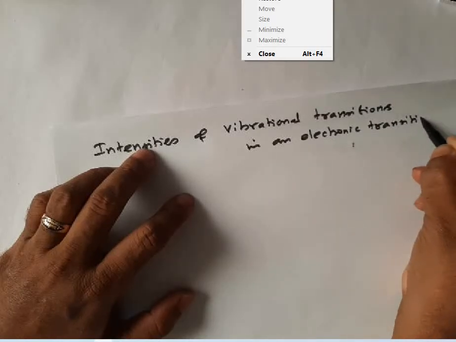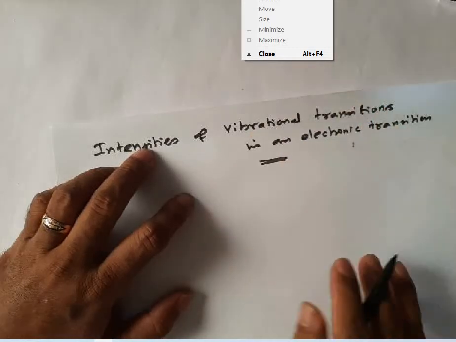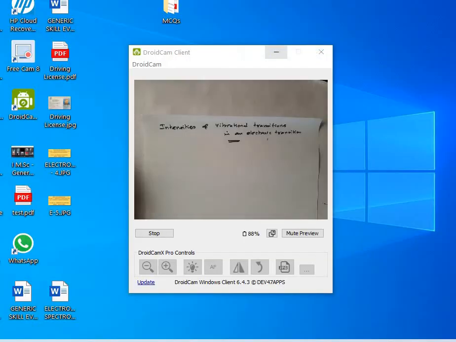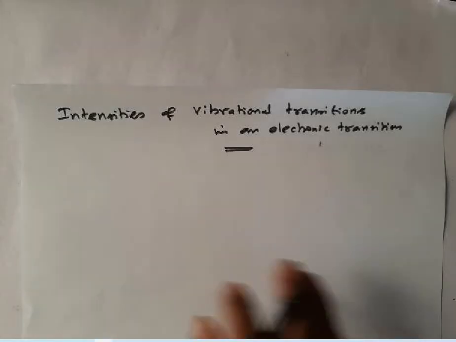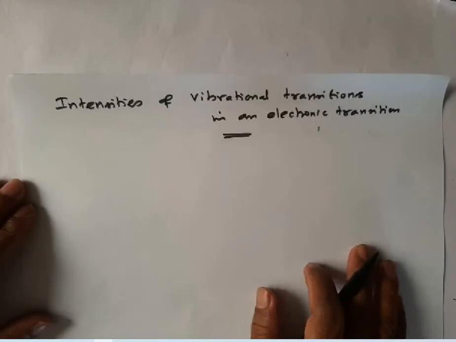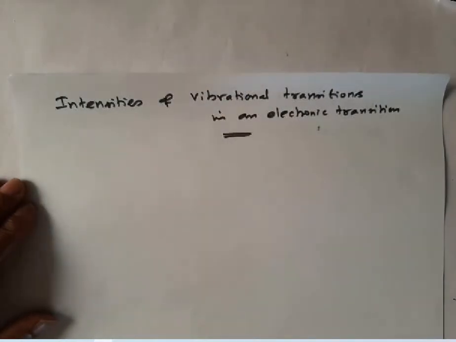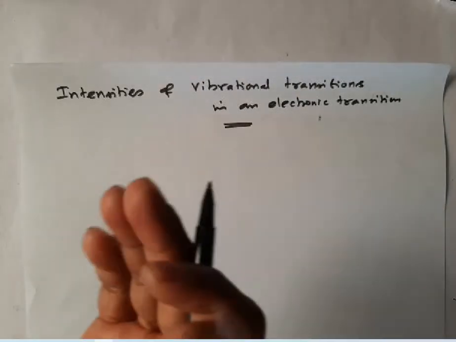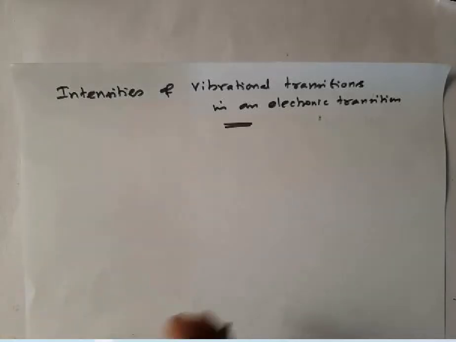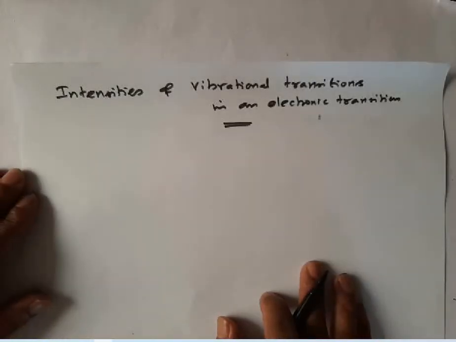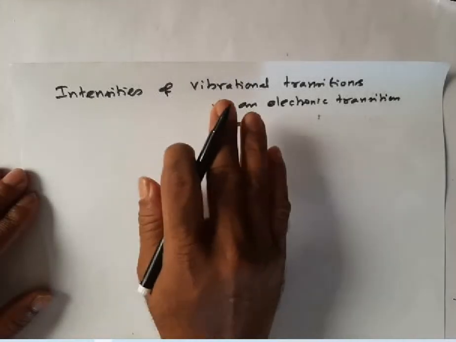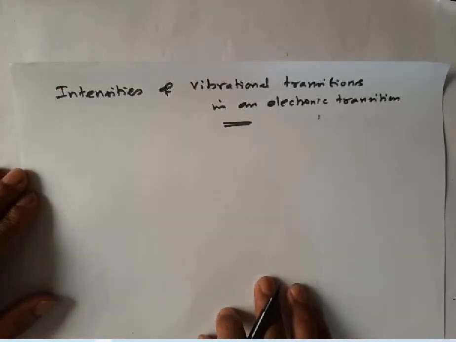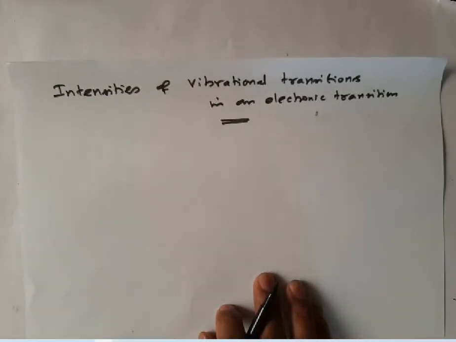So when an electronic transition takes place, many vibrational transitions will occur, that I told you before. Now the question is, among many vibrational transitions, which transition will appear with the maximum intensity? How to get that? This is actually decided by the Franck-Condon factor.